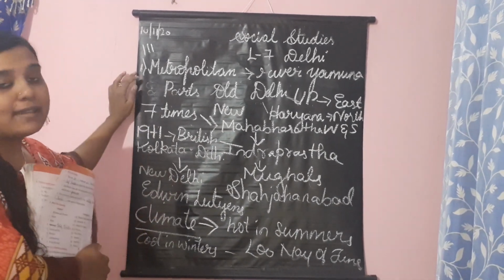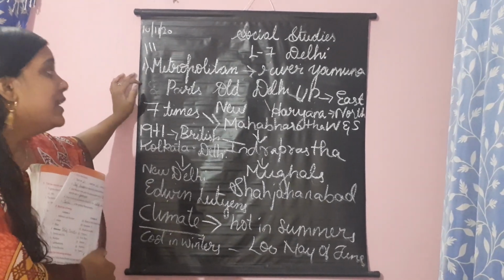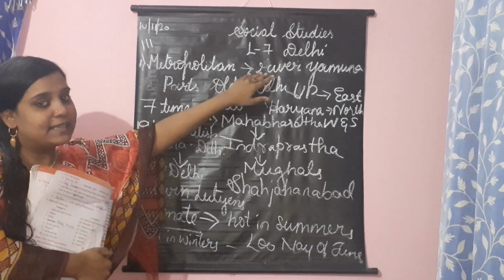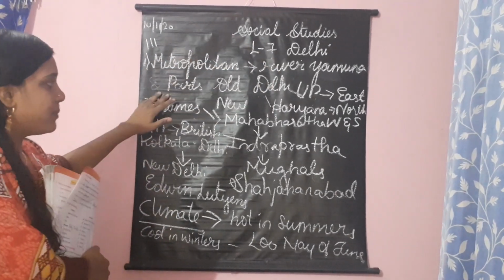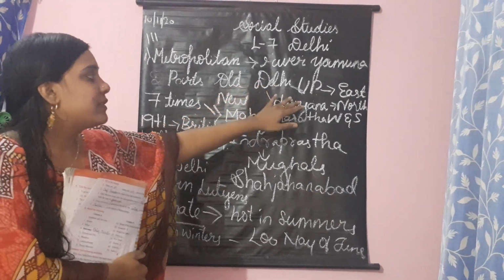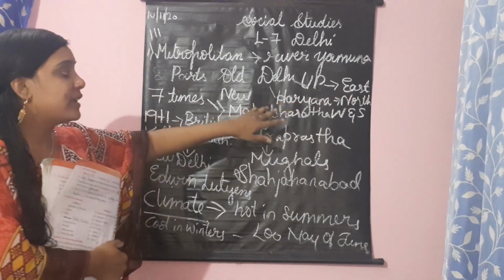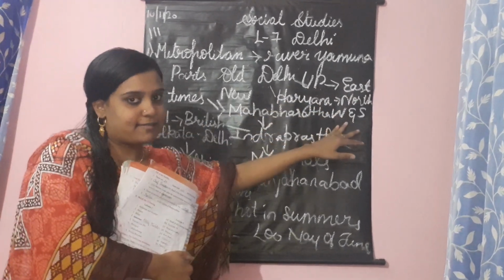I repeat, Delhi is a metropolitan city. It is also the capital of our country. It is situated on the banks of river Yamuna. Delhi has two parts, children: Old Delhi and New Delhi. Delhi is surrounded by Uttar Pradesh in the east and Haryana from the north, west and south.